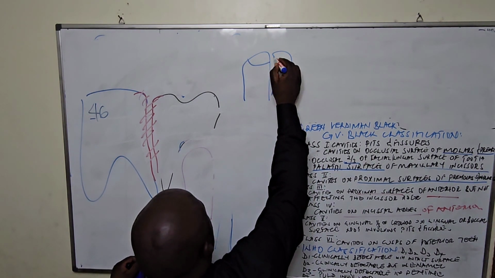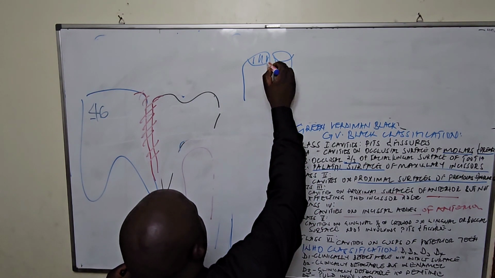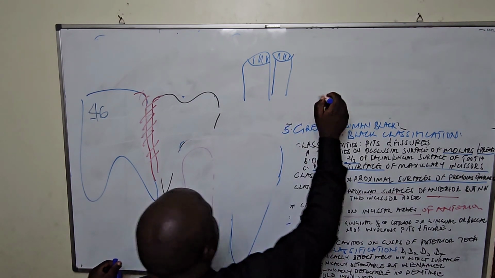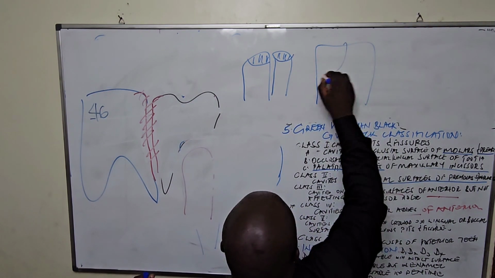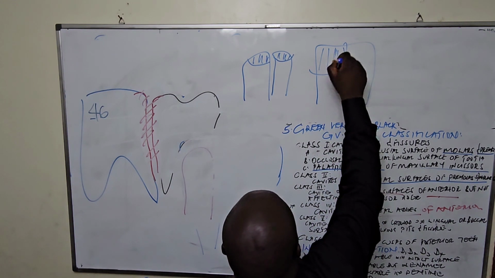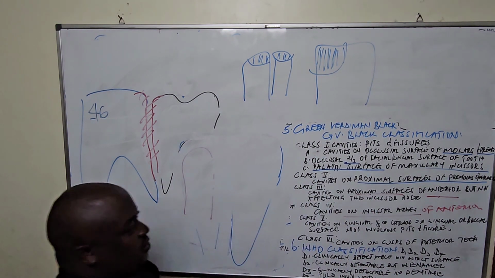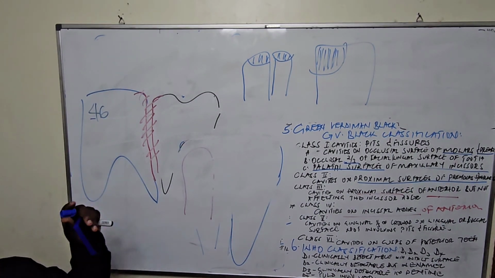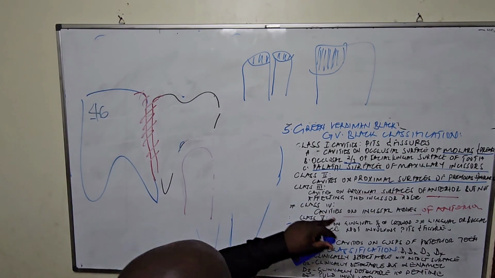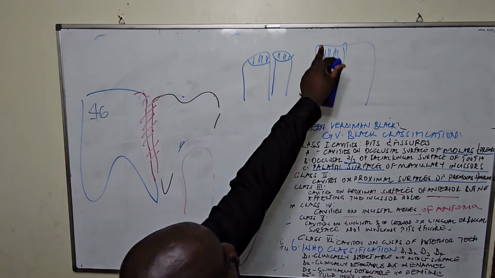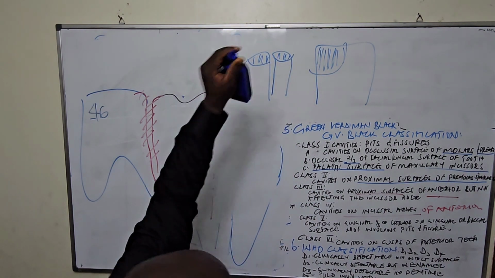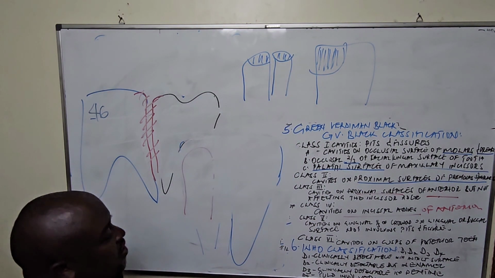These are the incisor edges. It may be small, but so long as it touches the biting edge or the incisor edge, we shall call that one what? Class 4. Then we have class 5.